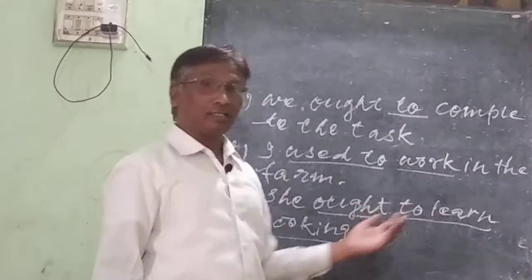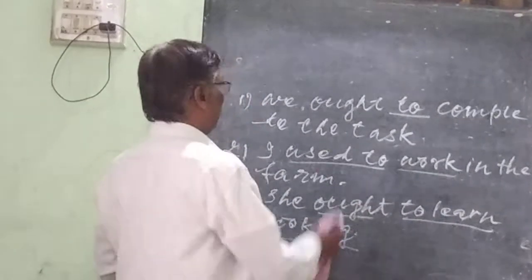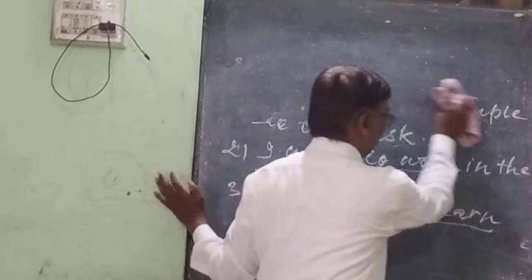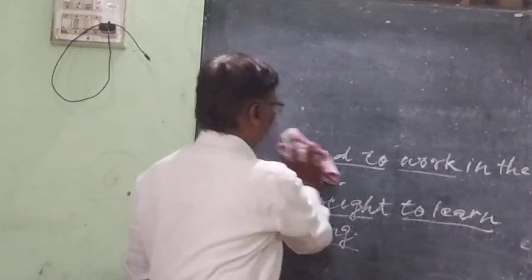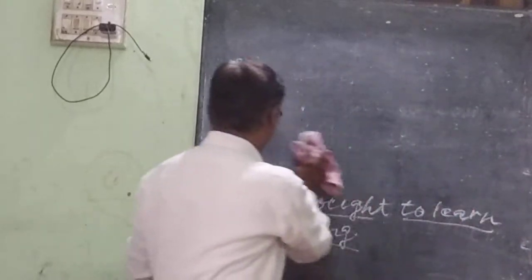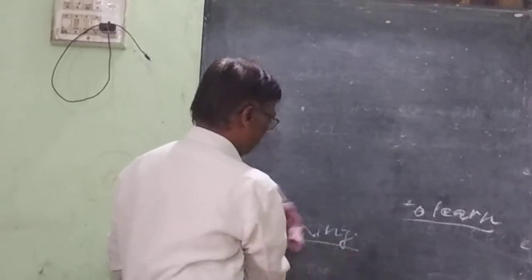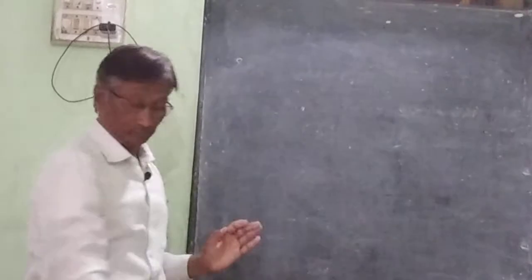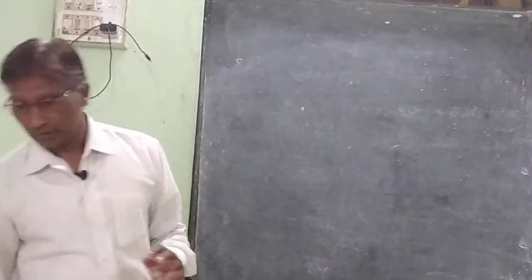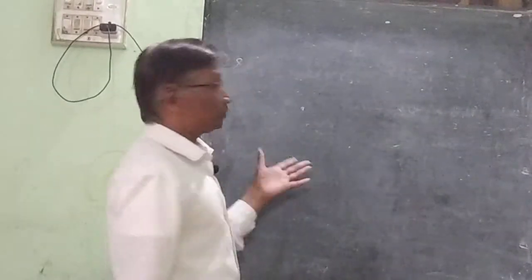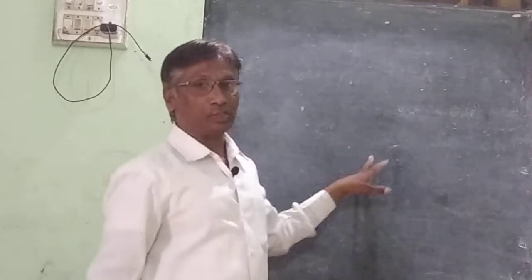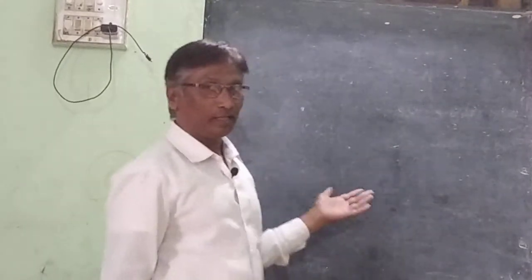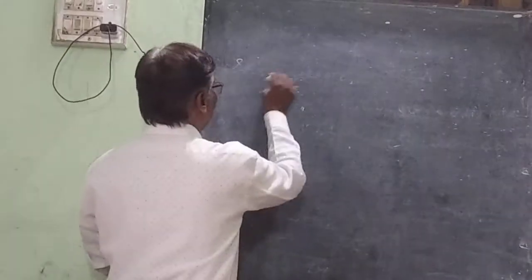So there is another important rule about using bare infinitive. This rule is about two other important modal auxiliaries, and those are dare and need.